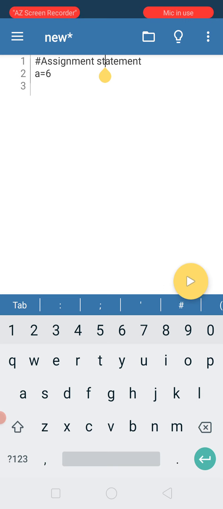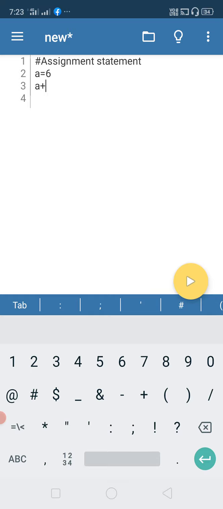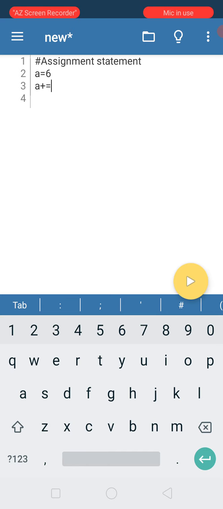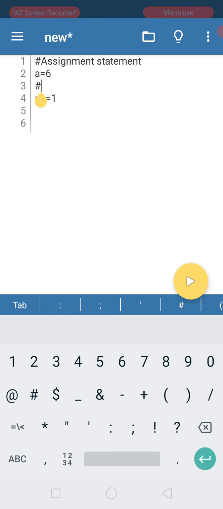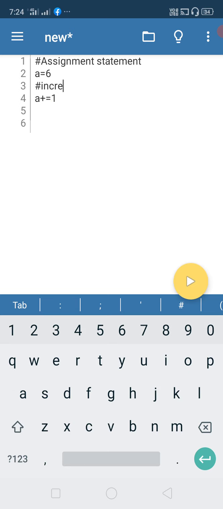So the compiler neglects that particular line, and the control moves to the next line. The assignment takes place, and again I'm going to increment this: a plus equal to. And I'm printing the value, so I write above it: increment. You need not write comments for these small things, but I want to show what a comment is. That's why I'm writing them for these small things.